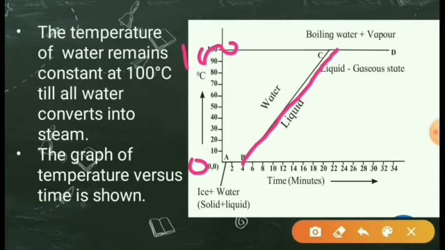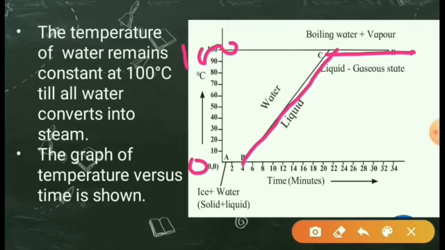At 100 degrees Celsius, the water converts into the vapor form, so the temperature remains constant. Even after heat has been supplied, the temperature of the water will not increase.